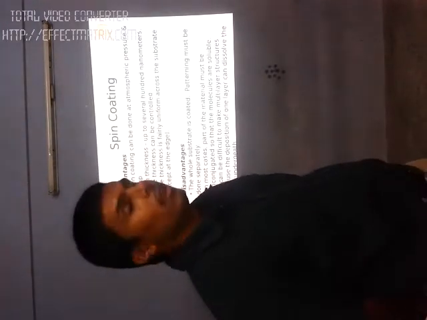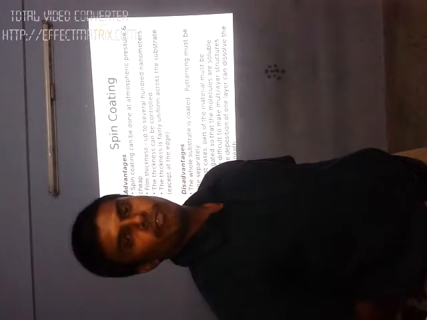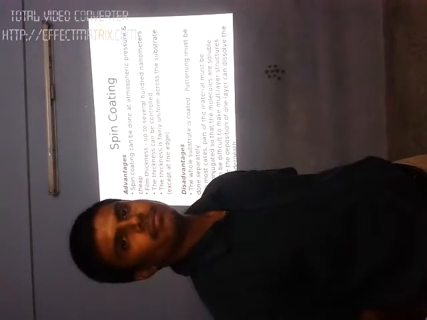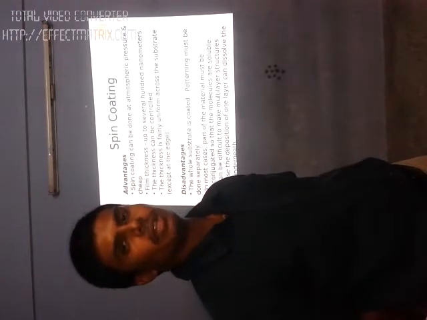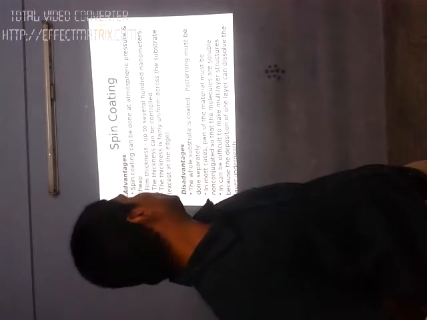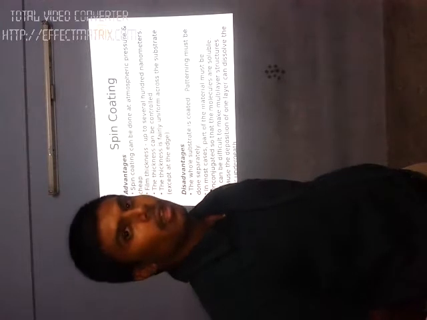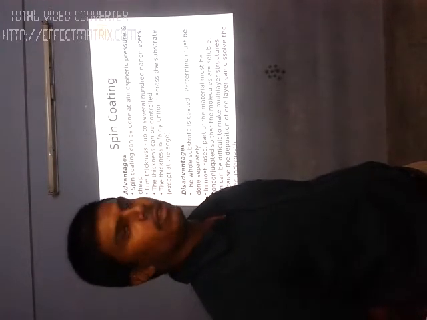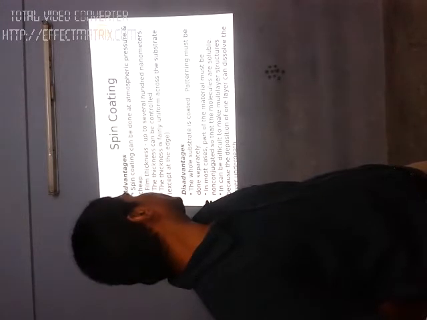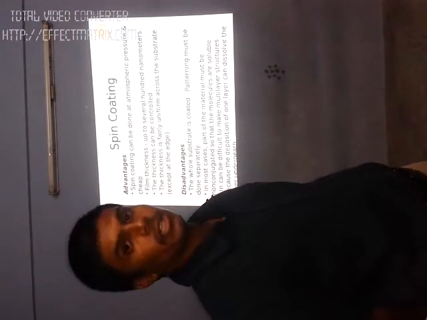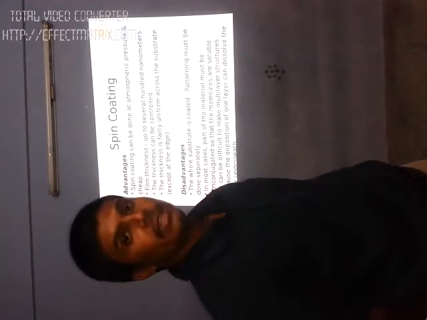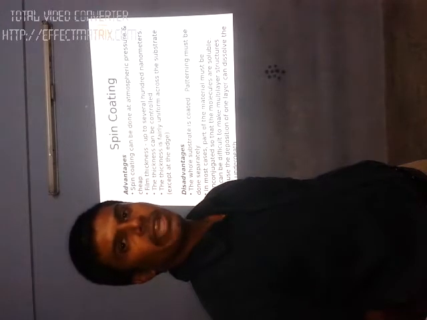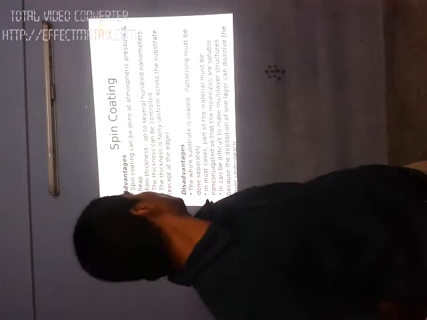Next. So, I have to prepare the film. How can I prepare the film? Using the spin coating method, I can prepare this film. So, the spin coating method has some advantages. It is cheap. I can prepare films with various thicknesses from 100 nanometers to micrometers, and the thickness can be controlled by controlling the rotation of the platform.